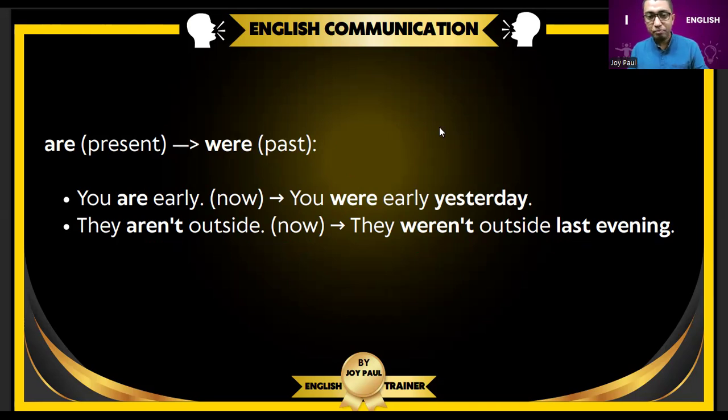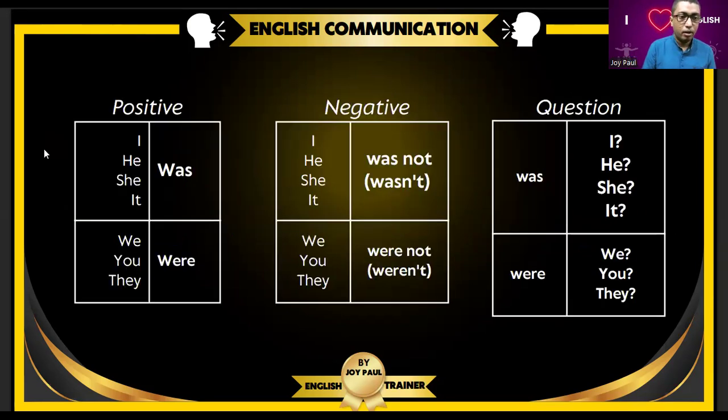Clear? Next. Now let's see how we can express positive sentences in past, negative sentences in past, or questions in past. Ready? Let's start. So in positive: I was, he was, she was, it was.